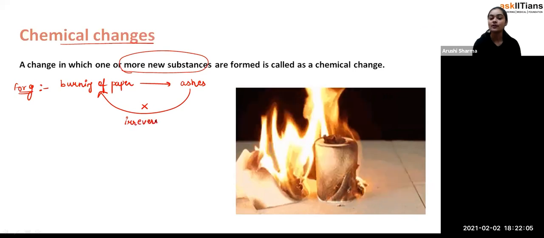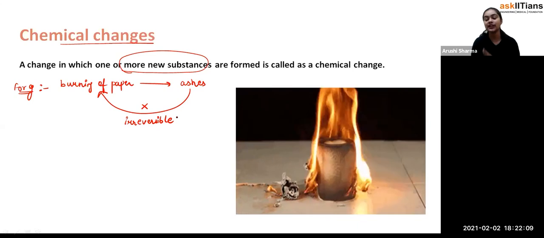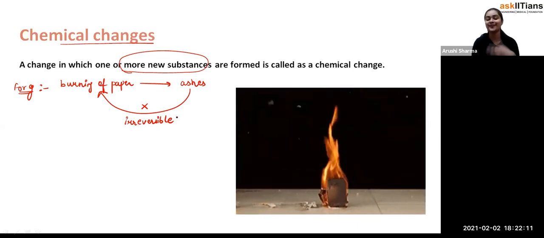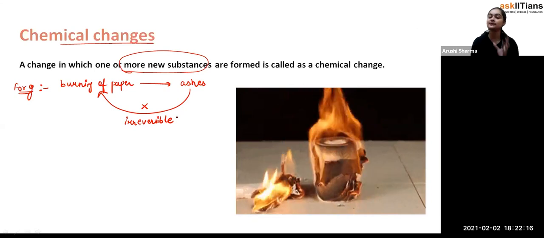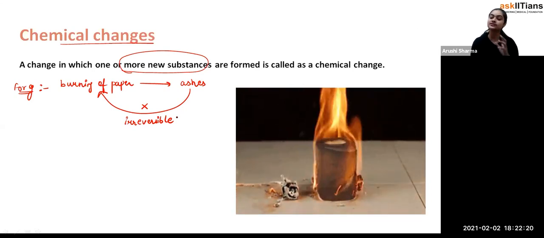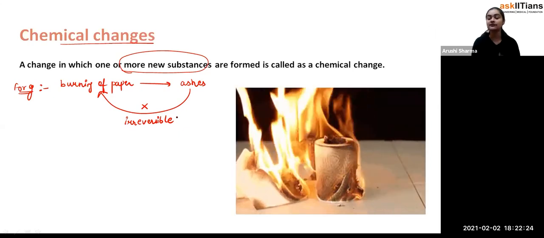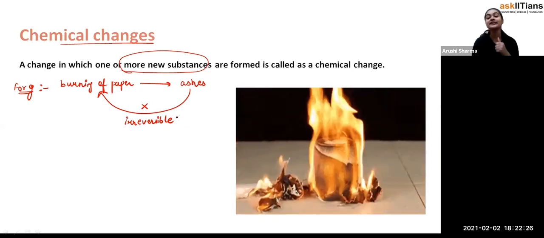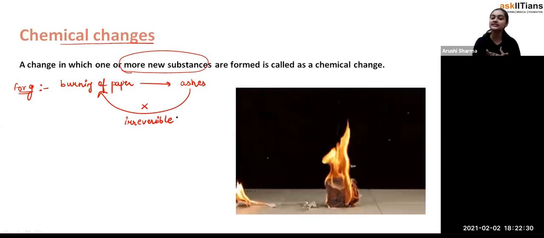If we talk about physical changes, what we have seen is water converting into vapor, or vapor converting into liquid, and ice converting into water. But in that condition, the processes are reversible, and only the physical properties are changing, while the chemical composition remains the same.